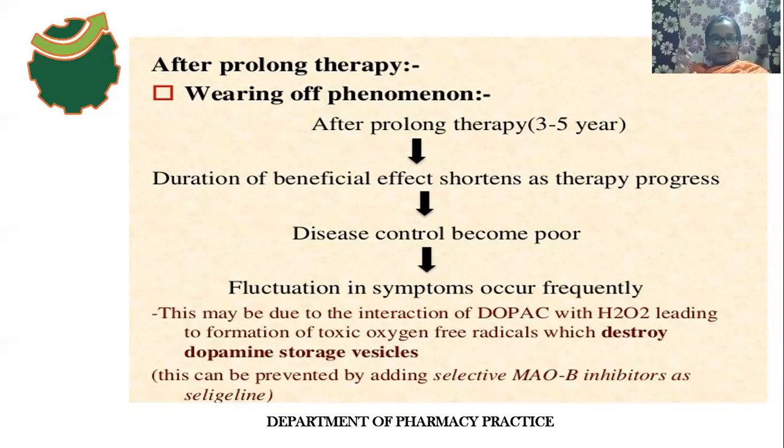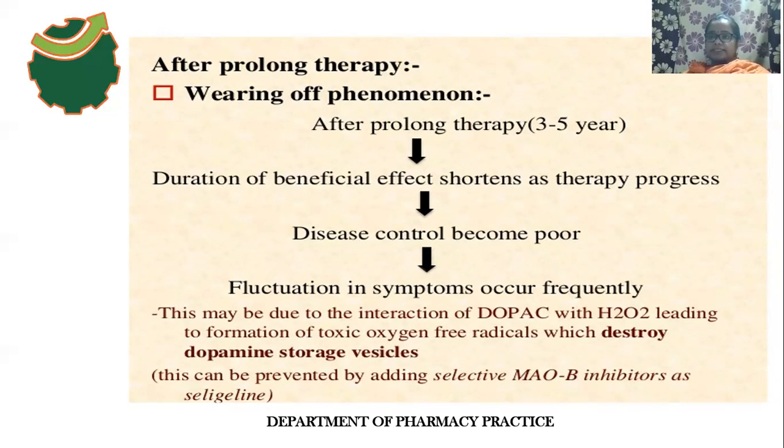This kind of wearing off effect can be prevented by adding one more category of drug, that is monoamine oxidase enzyme B inhibitors, for example selegiline. This drug inhibits which enzyme?